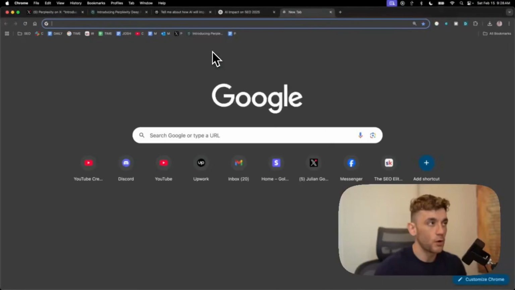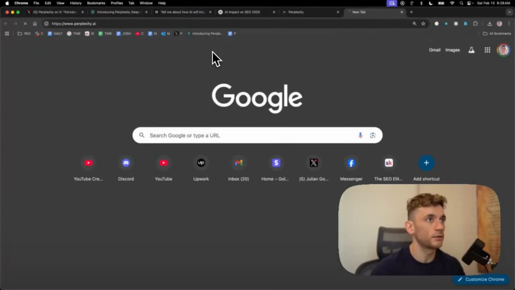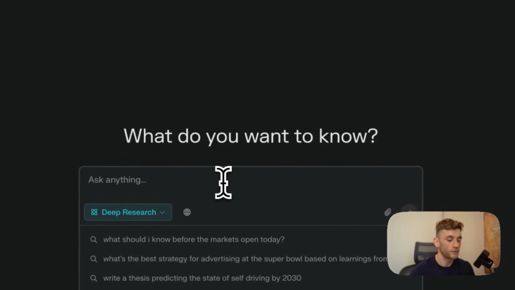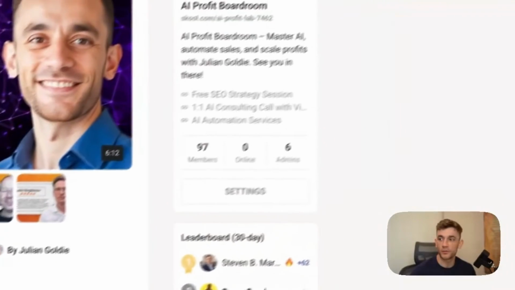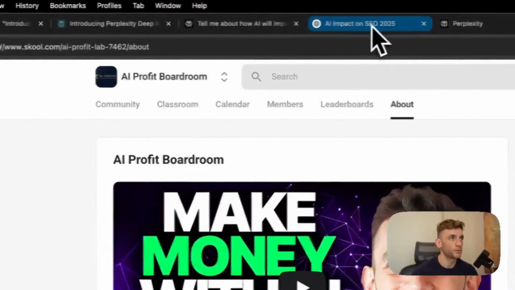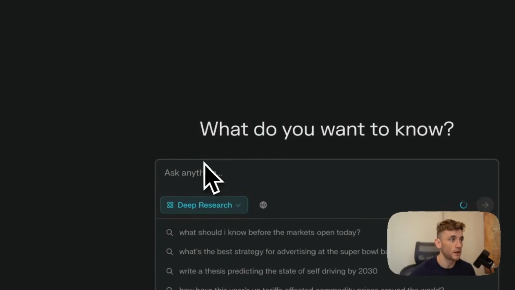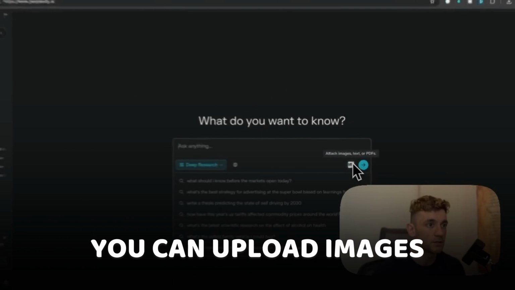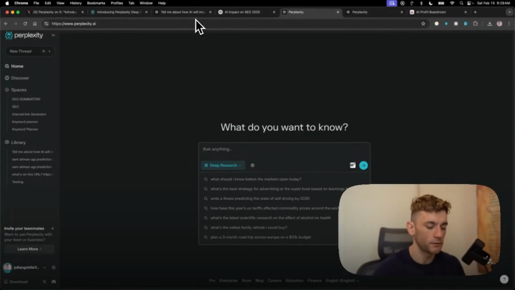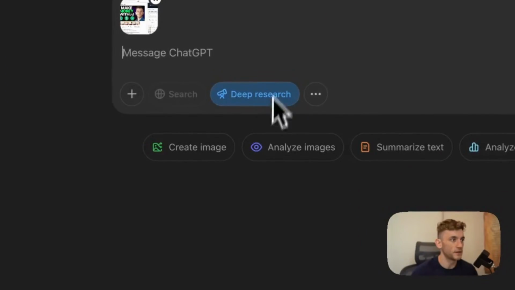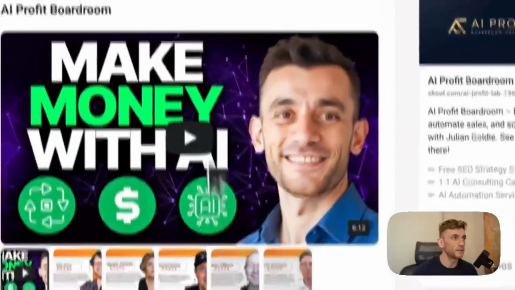Now, what I want to test as well is whether we can do multiple different research reports in different tabs. So I'm going to say, for example, research similar alternatives to profit boardroom community, and we'll plug that in. So let's see if we can upload images directly inside here. Yeah, so you can upload images, which is pretty useful. Let's have a look if you can do that inside ChatGPT deep research options. So if we select deep research, yeah, you can upload images inside ChatGPT deep research too.